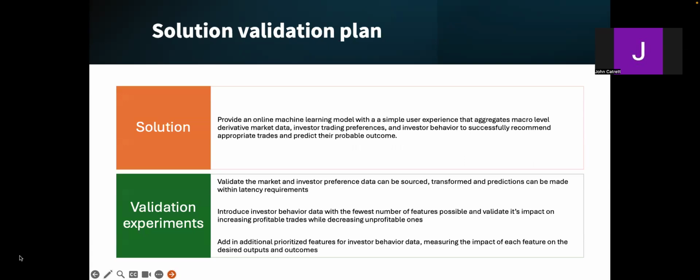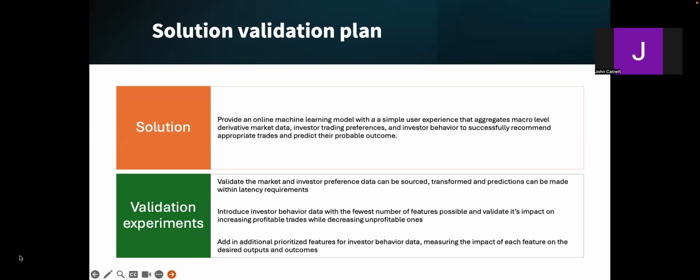So now that we have a set of hypotheses around the problem, a solution to this problem would provide an online machine learning model with a simple user experience that aggregates macro level derivative market data, investor trading preferences, and investor behavior to successfully recommend appropriate trades and predict their probable outcome. We would look to run a number of validation experiments. We would start by validating that the market and investor preference data can be sourced, that it can be transformed, and that the predictions can be made within the latency requirements.